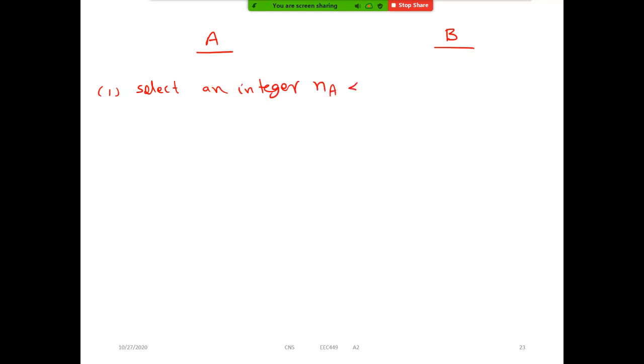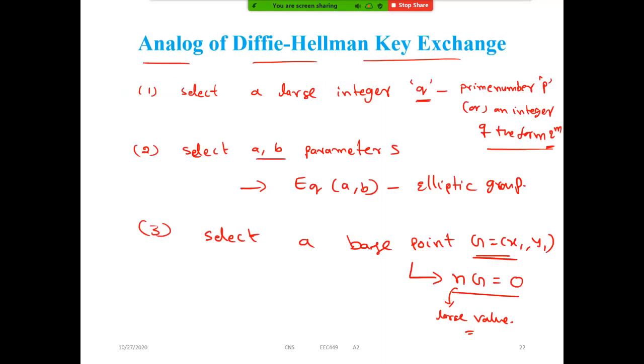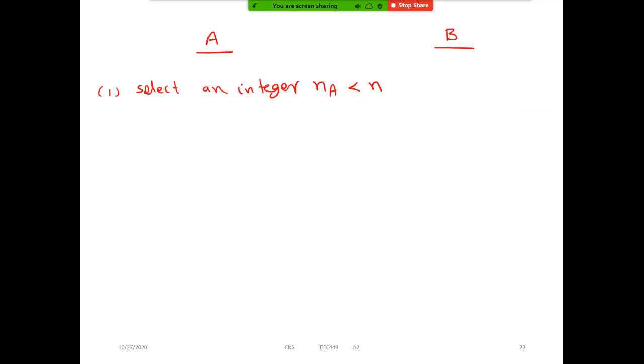User A will select an integer NA such that it is less than n. This NA is the private key of user A. Similarly, user B will select an integer NB less than n, and this is the private key of user B. So the private keys are NA and NB for user A and user B.